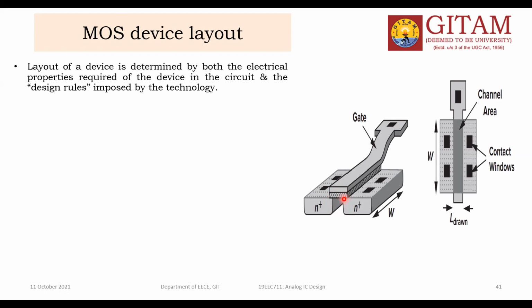Because of side wall diffusion, the gap between the source and drain is not equal to the physical length of the gate. So L effective is equal to L minus 2 LD. That is the formula we used in the beginning.